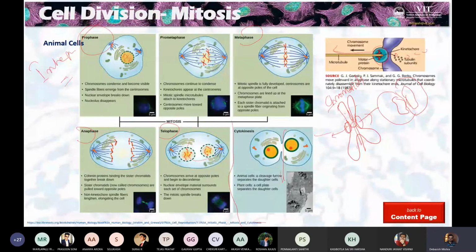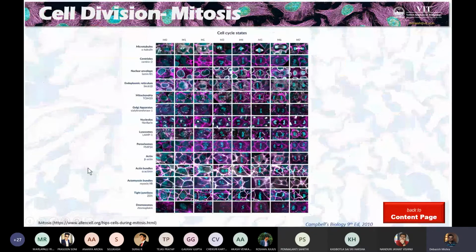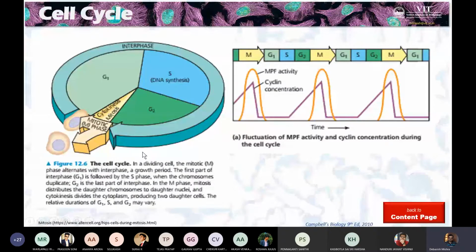Another question, last class, even I asked that question: if all cells are dividing, if all cells can divide, then why aren't we growing every day? Why after some height has our growth stopped? Okay, so this is a pertinent question. So this answer comes from another aspect of cell division, that is the cell cycle. Cell cycle means the overall lifespan of the cell and what it does.